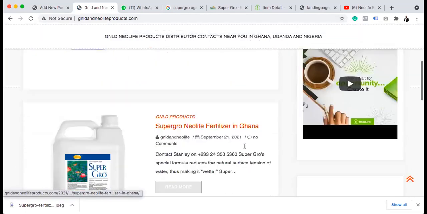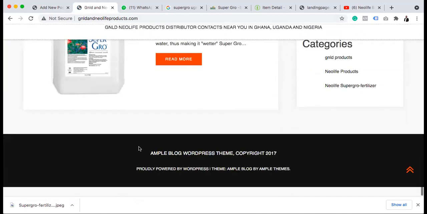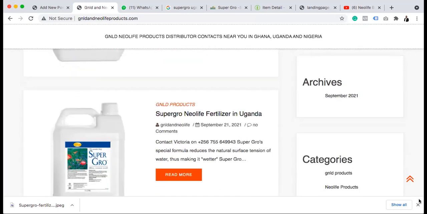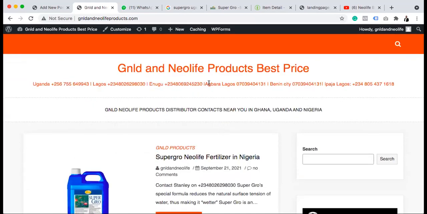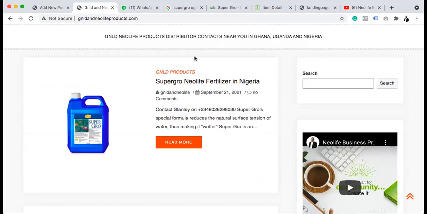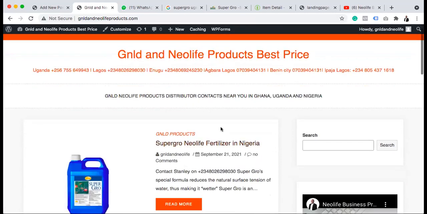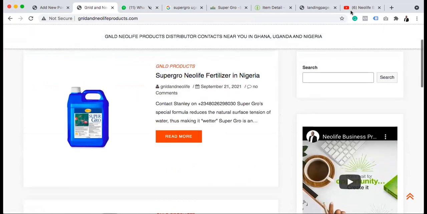So the major thing is building budget, continue posting here, and you can decide that we don't want, you can disable this. But the most important thing we need to know is setting up and posting. Then you have this. And in the next 2-3 months, you start ranking and you'll be getting free calls to sell. You might not even be up to that, depending on how well you are able to optimize this.